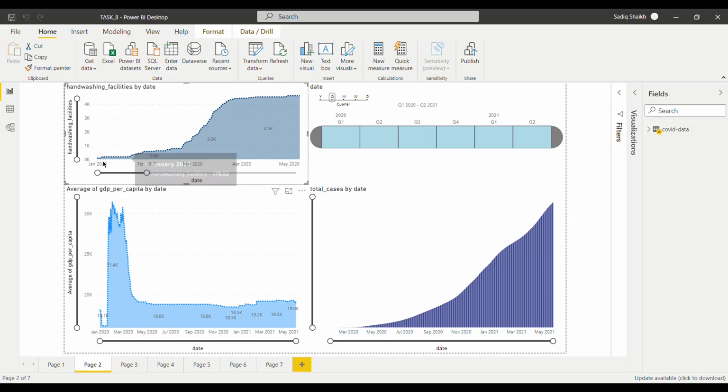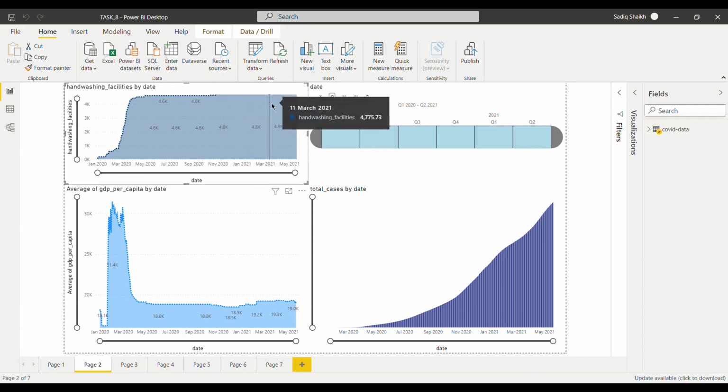So as you can see, the January month was not having any such facility. As February rises, there was some awareness and the hand wash facility rose. Then from the month of March, there was a great drastic increase in the hand wash facility. But this was only in the month of March. As April goes, the hand washing facilities were growing slightly higher, and as it rose till May 20, there was no very drastic change.